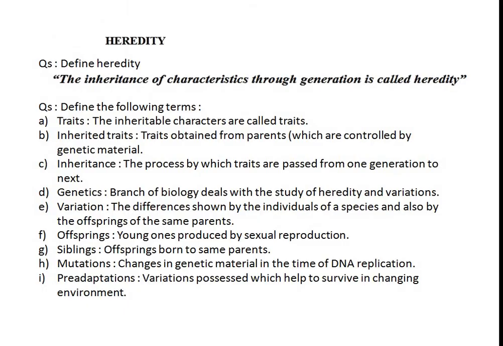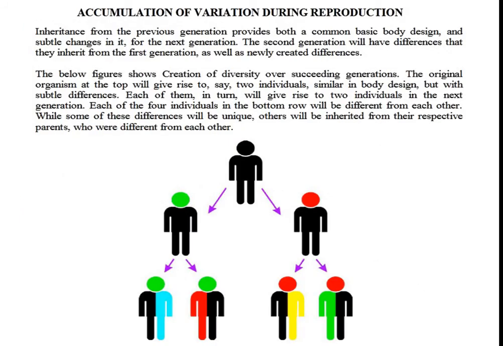So this is the accumulation of variation. This accumulation of variation sometimes leads to the origin of a new species, and these variations are sometimes beneficial for the organism and for the species also.